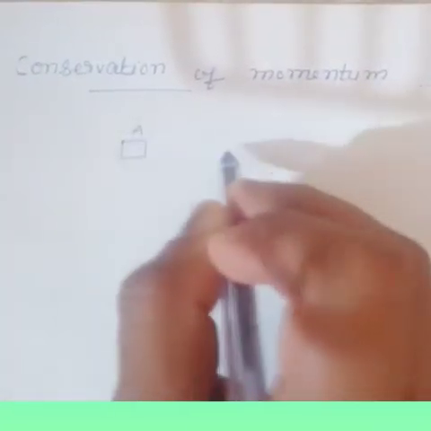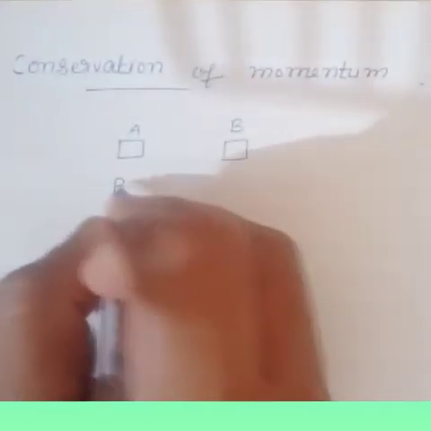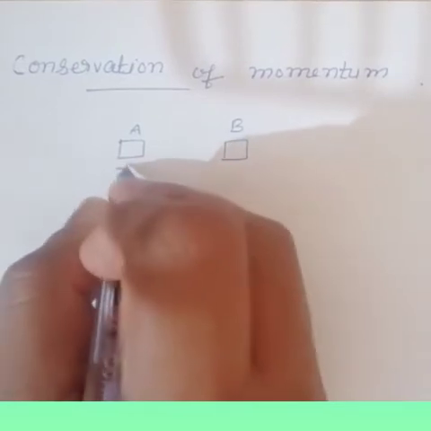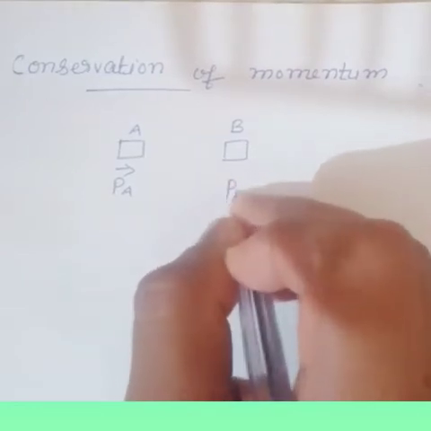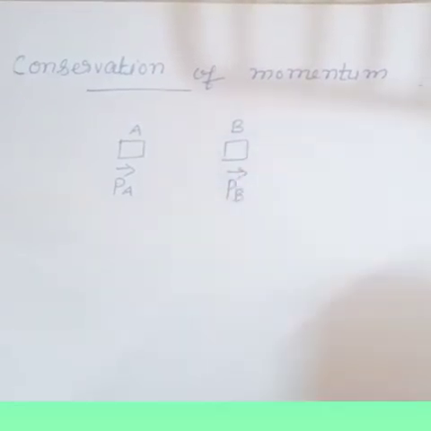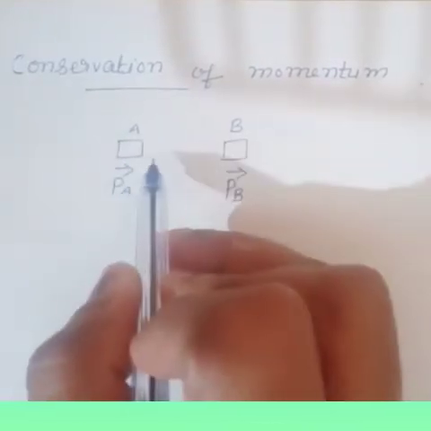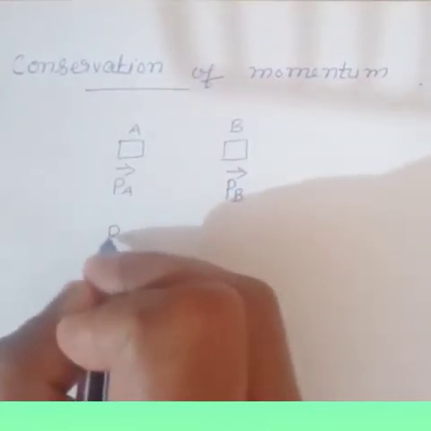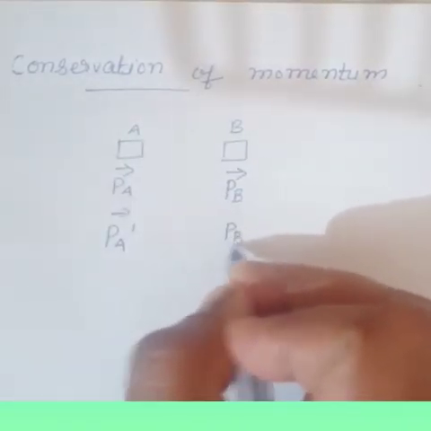Suppose we consider two bodies, body A and body B. The body A has initial momentum PA and the body B has its initial momentum PB. The bodies collide and get apart. After they collide with each other, they acquire final momenta: body A has final momentum PA dash, and body B has final momentum PB dash.